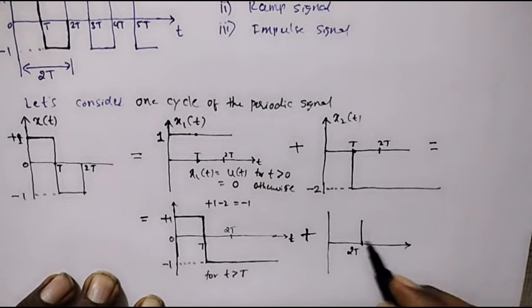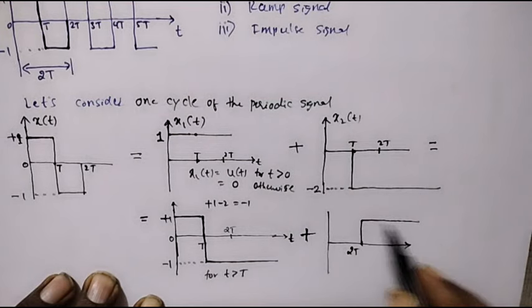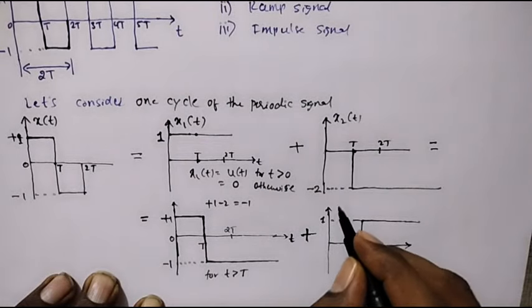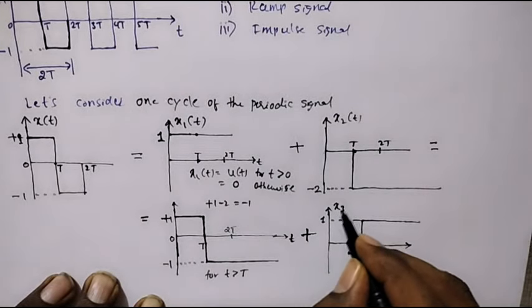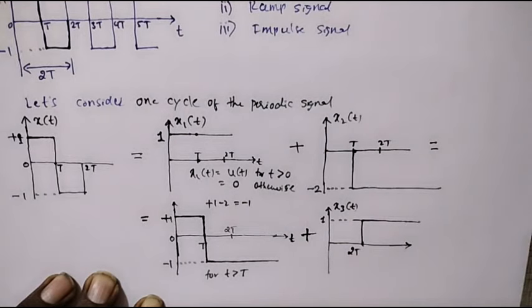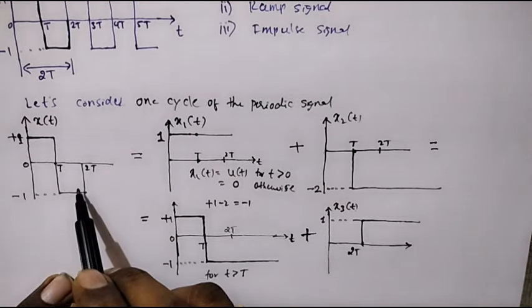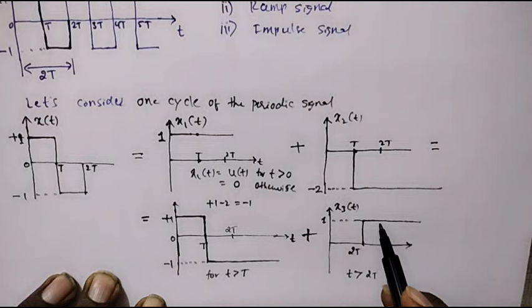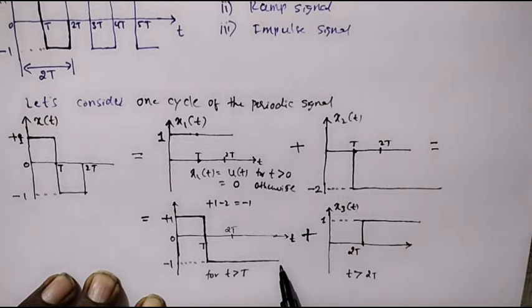So I'll add one unit step signal at t equal to 2T. The magnitude of this is 1. I'll call this signal x3 of t. So the resultant final signal, adding these two, we will get back the same signal, because at t greater than 2T, the magnitude of this signal is +1, where the magnitude of the other signal is -1. So adding those two, it will become 0.